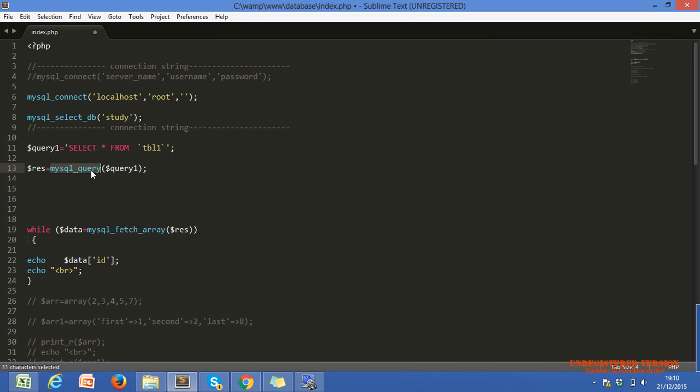the query. It does not retrieve or return the result. It just returns a resource type variable or an error. You can say true or false. A resource type variable means a variable from which we can retrieve the data. We will retrieve the data using another inbuilt function.